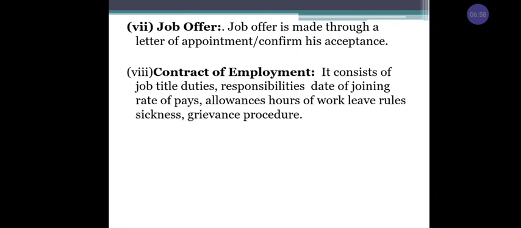Duties means the work he has to perform in an organization, and responsibilities means his power and his role in the organization. In the appointment letter they clearly mention the date of joining, when you have to report to the organization. Rate of pay means the salary, the package you will get per year or per month, the deductions, and the allowances, such as education allowance, bonus, or other extra allowances, and the amount of work he has to perform. All of this is included in the contract of employment.